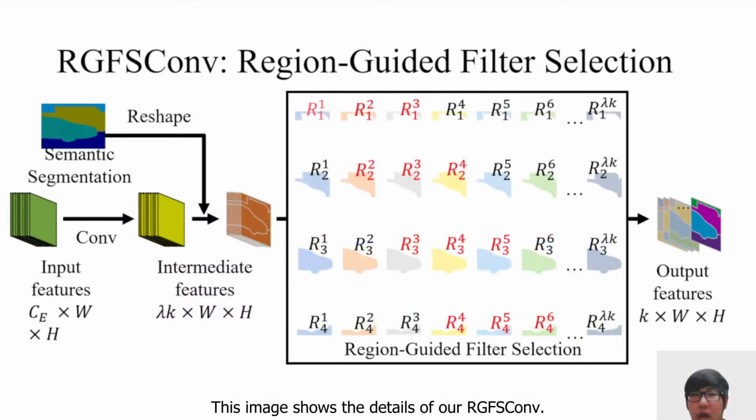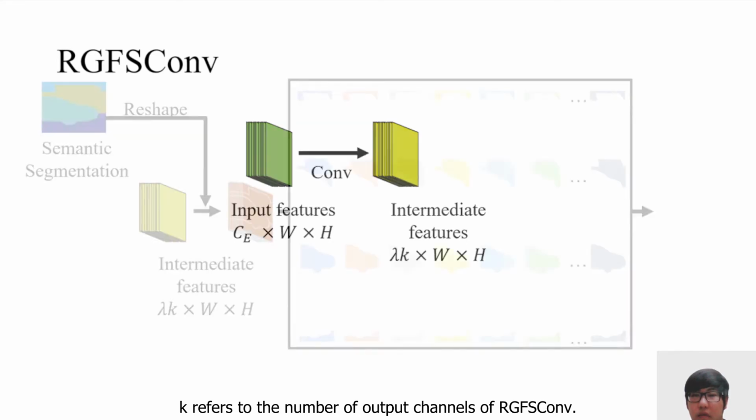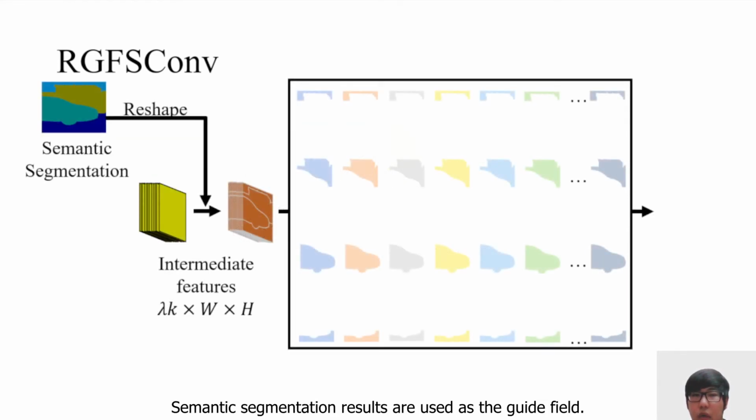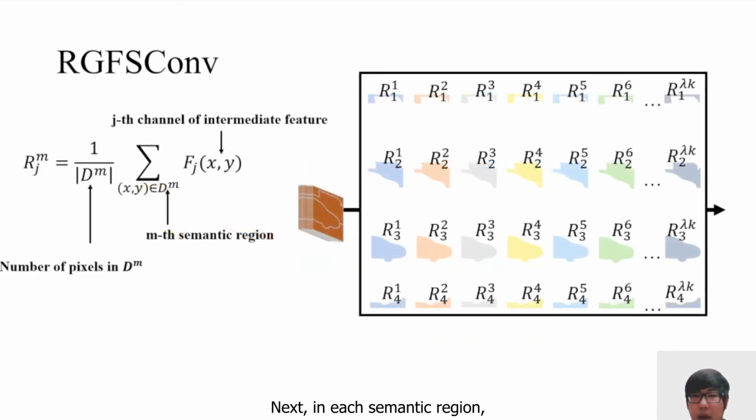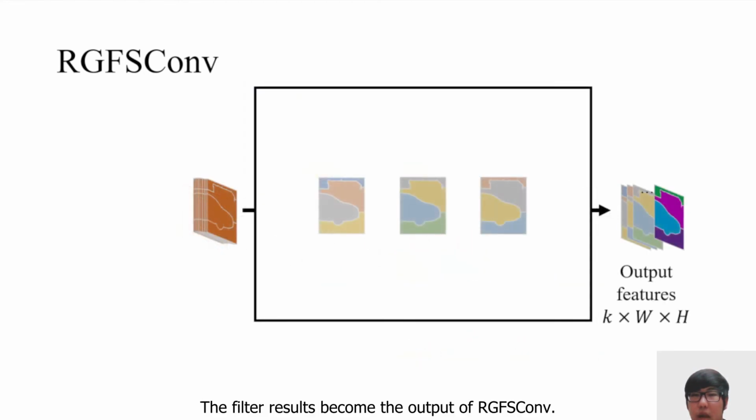This image shows the details of our RGFS convolution. First, the input feature passes through regular convolution to generate the intermediate features. The number of filters is controlled by a hyperparameter lambda. K refers to the number of output channels of RGFS convolution. Semantic segmentation results are used as the guided field. The intermediate feature is divided into semantic regions. Next, in each semantic region, we compute the average response R of each of the regular filters. Then, in each semantic region, we select the filters with the K largest average responses. The filter results become the output of RGFS convolution.